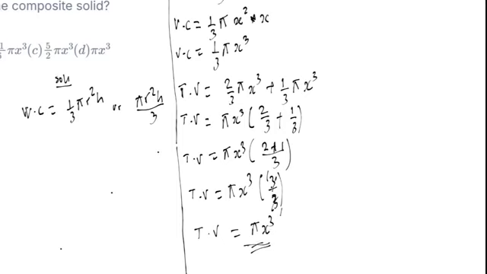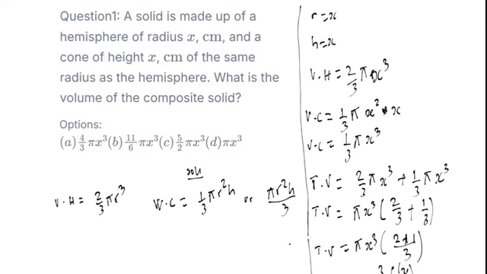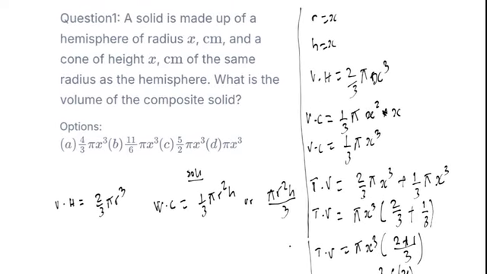So let's look at the options, and then we choose the correct option for the question. I think the option is option D, that is pi s raised power 3. So the best option is option D. So that is how you solve this question.